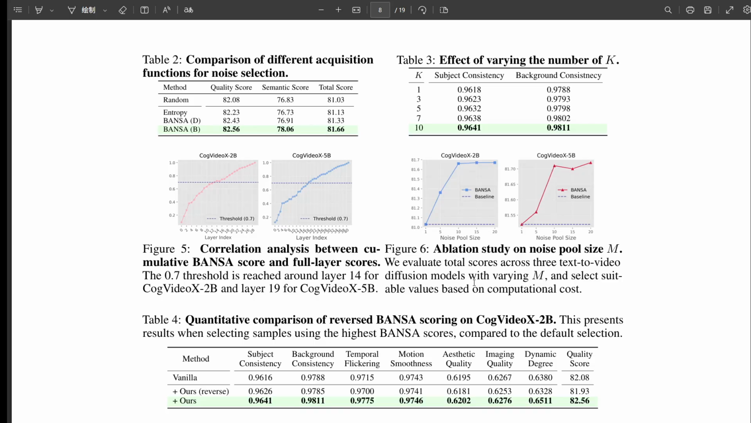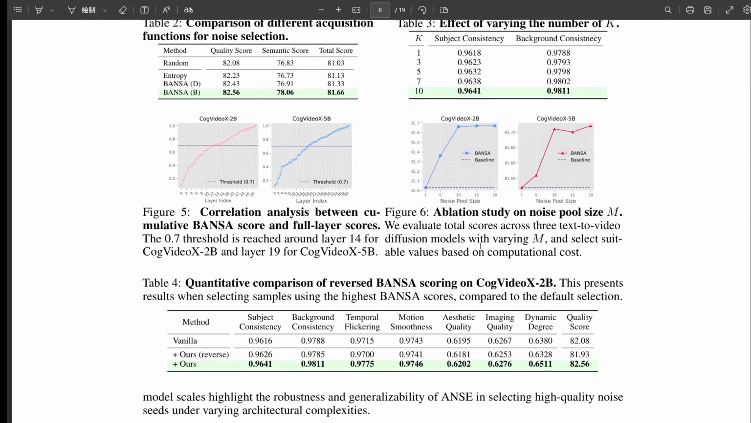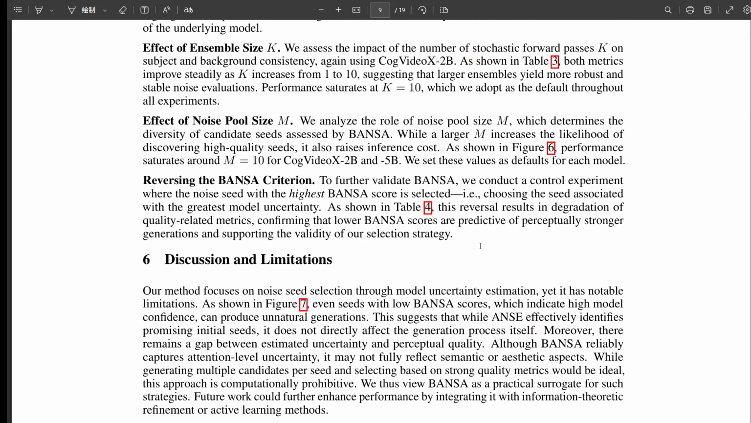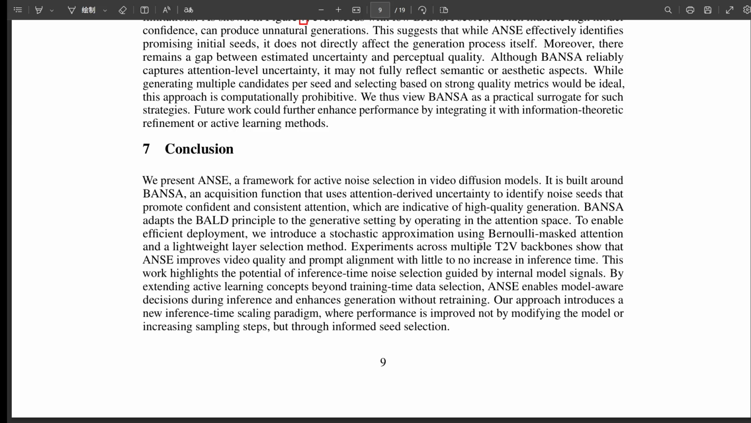So it helps you get the best possible result from the model you have, but it doesn't improve the model's fundamental capabilities. Precisely. They also acknowledge there's still a gap between estimated attention-based uncertainty and perceptual semantic quality. BANSA is a good proxy, a practical surrogate, but it's not a perfect predictor of exactly how a human will perceive the final video. Makes sense. It's an internal model signal, not a direct measure of final human judgment. Still sounds incredibly useful, though. Definitely. Okay, so let's wrap this up.